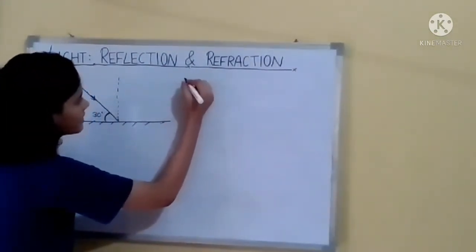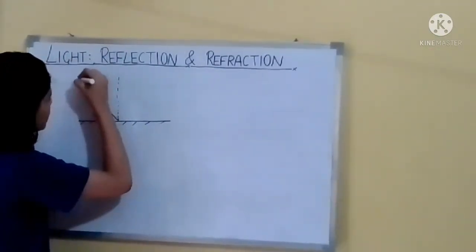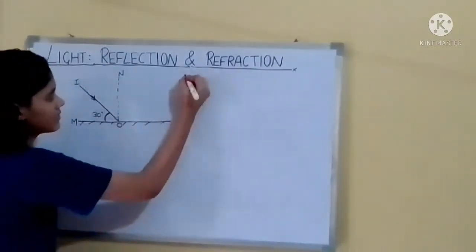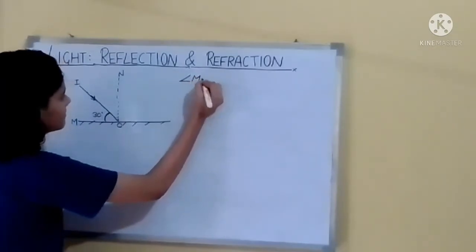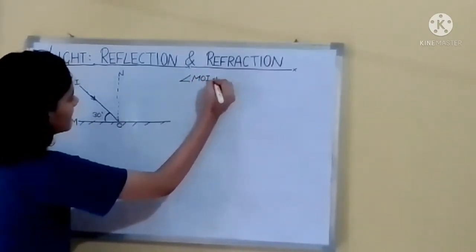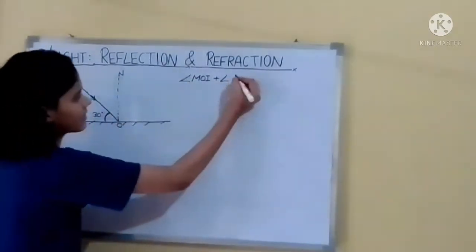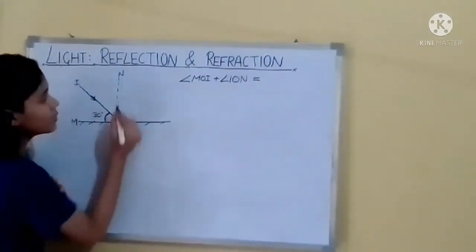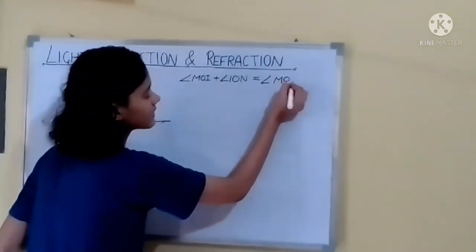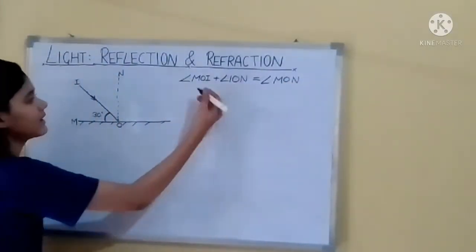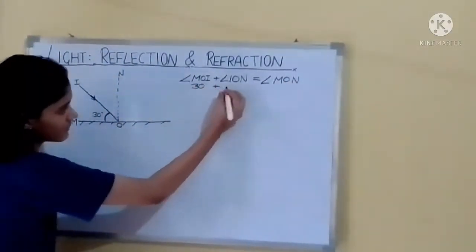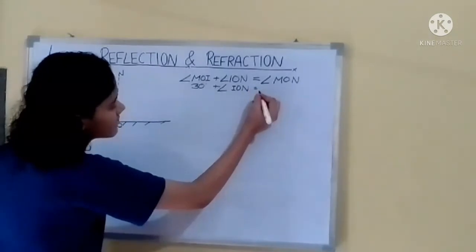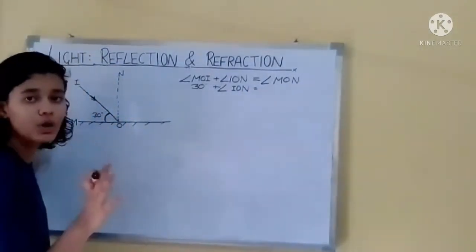So see over here, this is I, N and M. This is O. So angle MOI plus angle ION is equal to angle MON. Now what is the value of angle MOI? It is 30 degrees, plus angle ION is equal to, now what is the angle of the normal? 90.